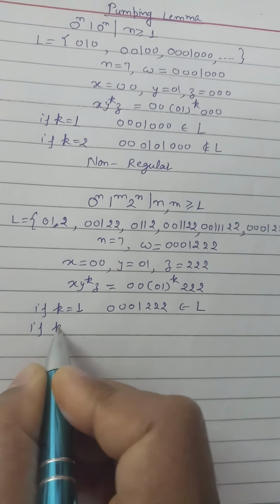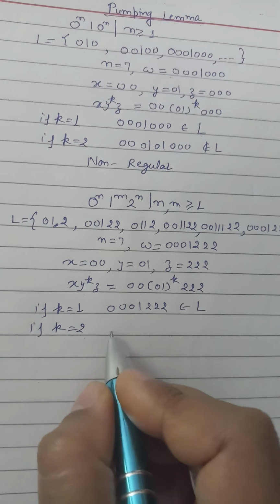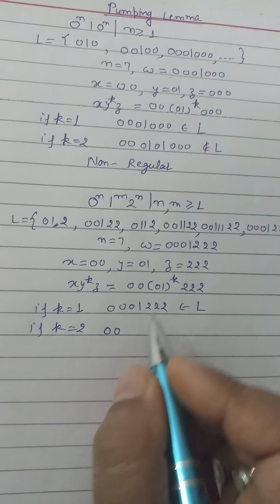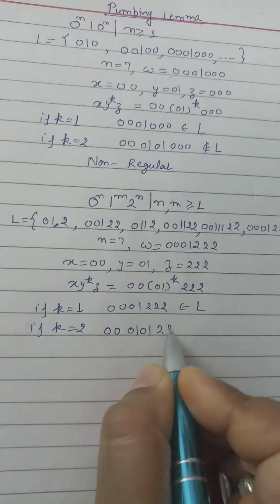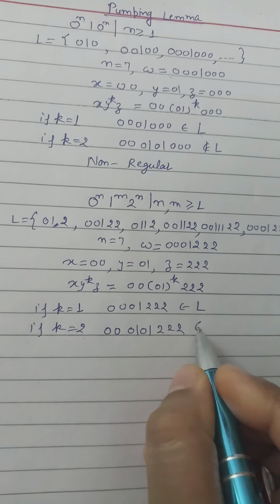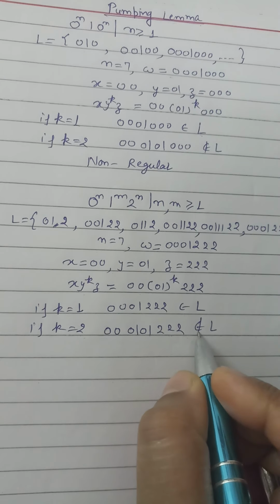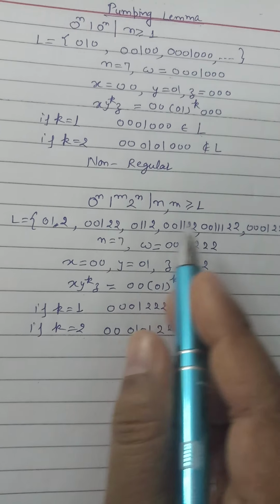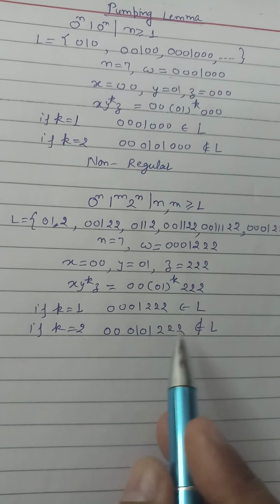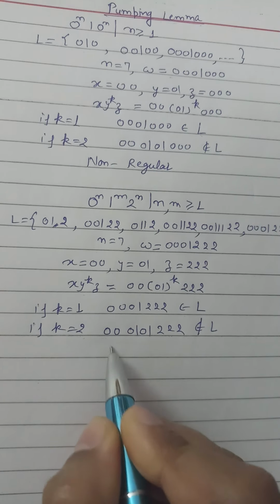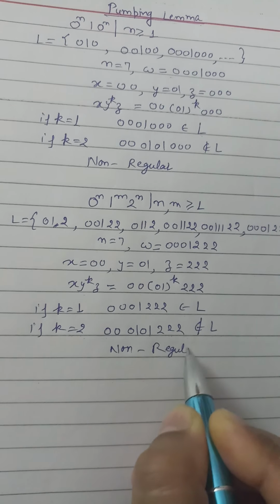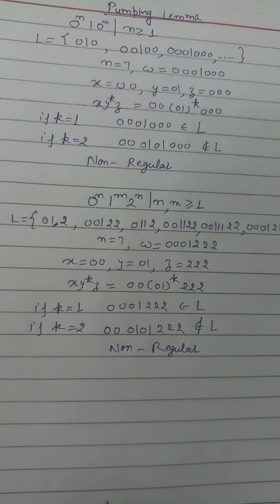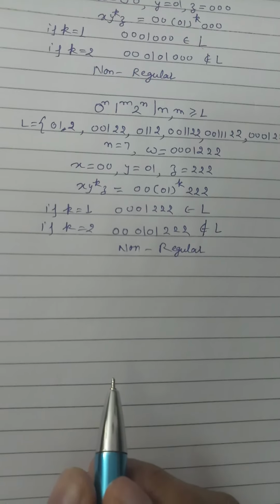But if k is equal to 2, then 00, and what will we get? 0101222. That does not belong to that language. From here we can see that it does not belong to that language. So this language is non-regular. Now move to the next.